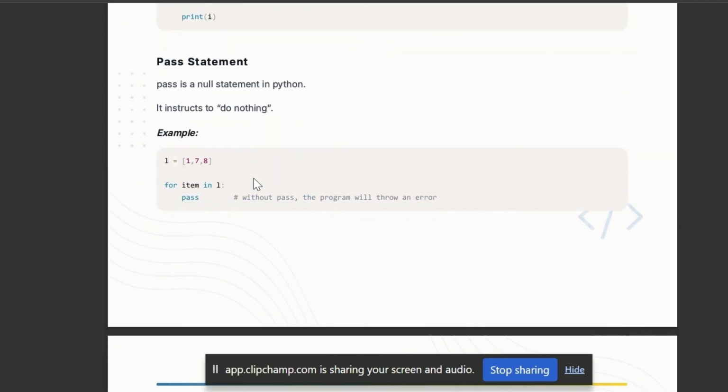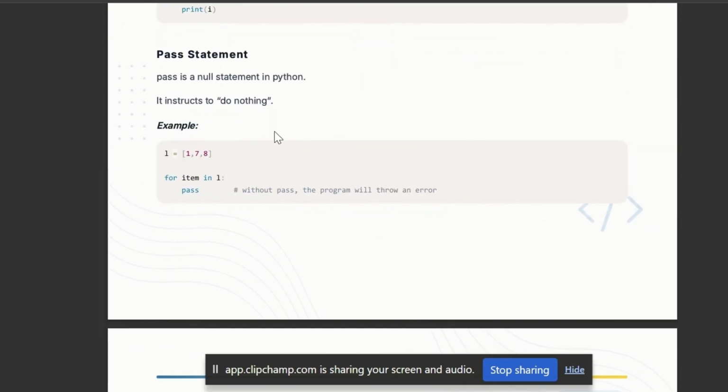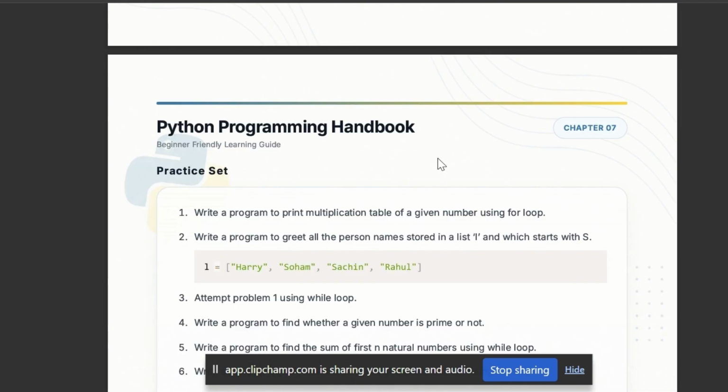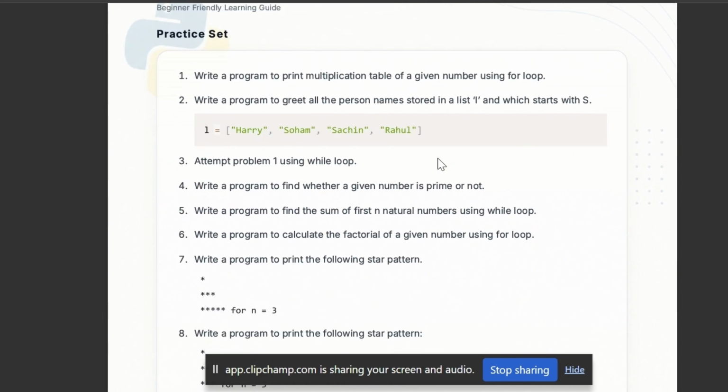Pass statement. This is a null statement. It instructs to do nothing, which means if I am iterating something and I have written nothing inside it, it will throw an error. But what if I write pass? Without pass, the program will throw an error. Okay, let's have a look at the practice set.